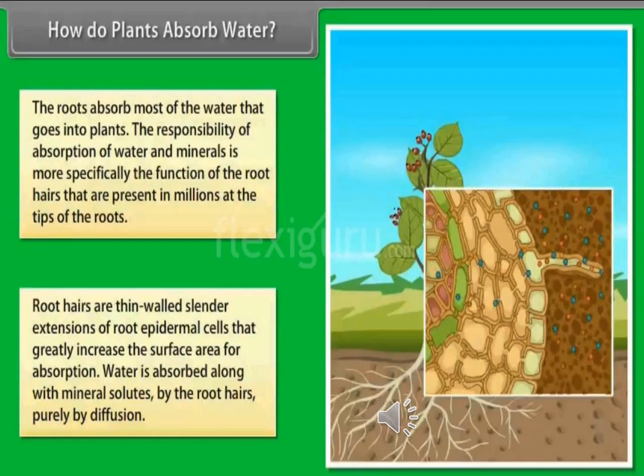Next, let us see how the plants obtain water for photosynthesis. The water required by the plants for photosynthesis is absorbed by the roots of the plant from the soil through the process of osmosis. The water absorbed by the roots is transported upward through the xylem vessels to the leaves, where it reaches the photosynthetic cells.